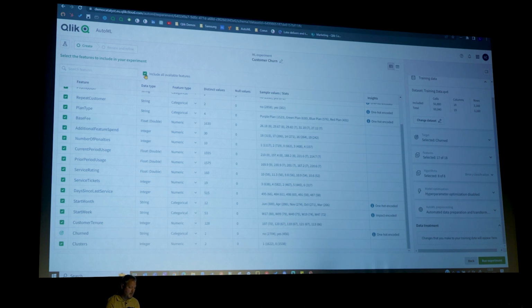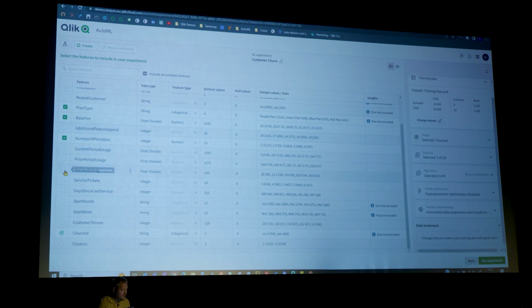To do this, I just unselect them all. And the ones they've selected for me are the plan type, as we've discussed, the base fee, so the monthly amount the customer's paying, the number of penalties. Now the number of penalties relates to those customers who've maybe jumped over their data, call or text allowance and they receive a penalty and a much higher charge.